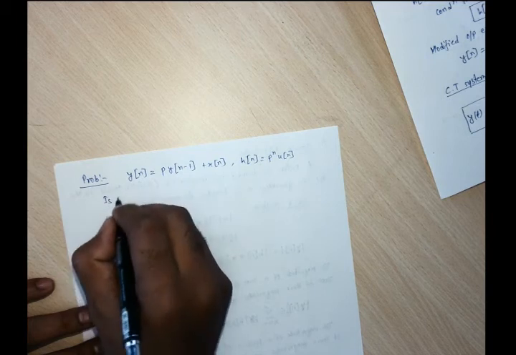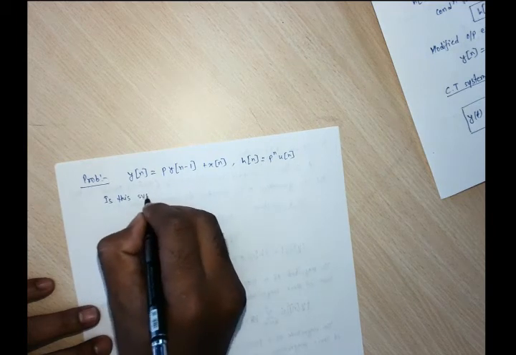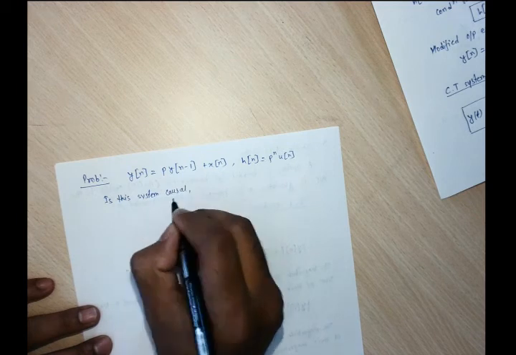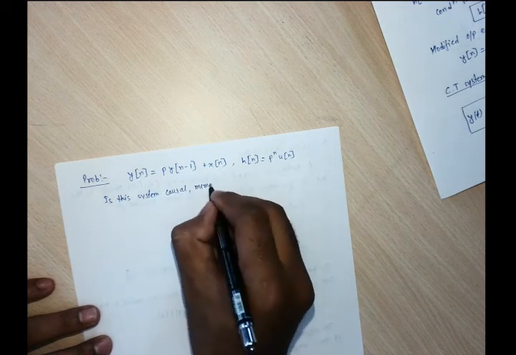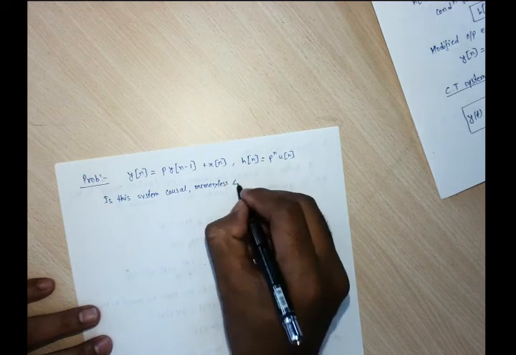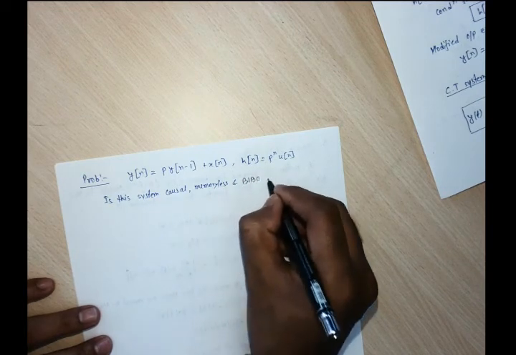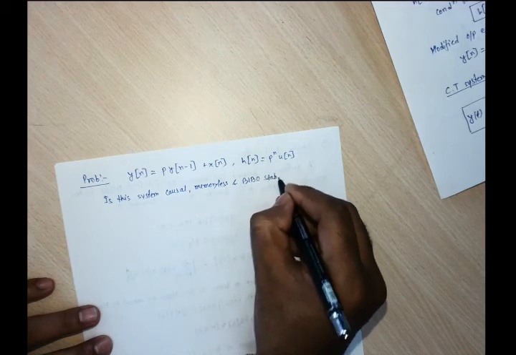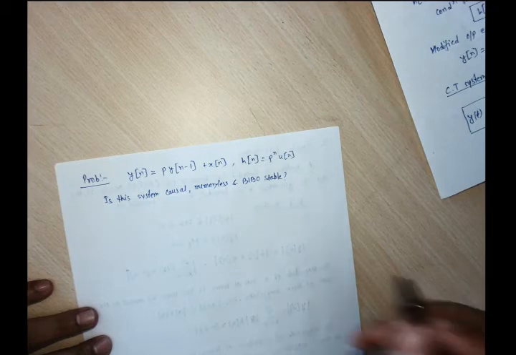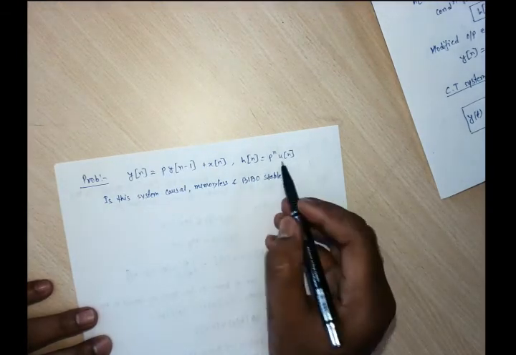Is this system causal, memoryless and bibo stable? Understood? So this is the output of the system, and this is the impulse response.